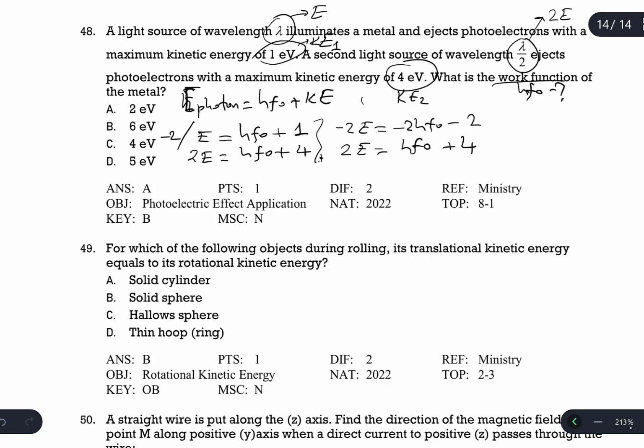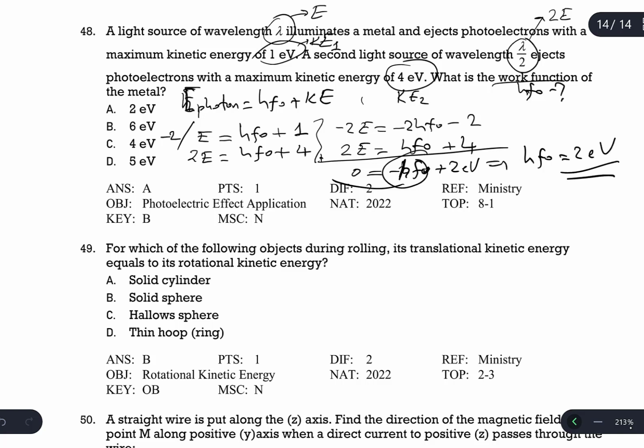When I add them side by side, 0 is equal to -2 phi plus phi, which is negative phi, minus 2 plus 4, giving plus 2 electron volts. Moving the negative phi to the left side, phi is going to be 2 electron volts. So we got the work function of the metal.